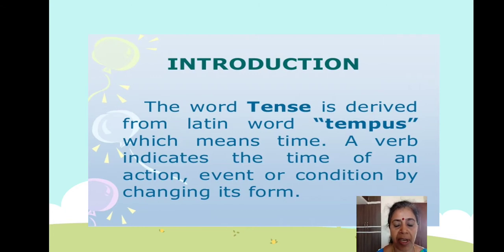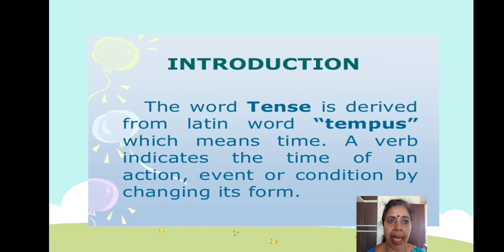Time. So a verb says the time of an action. The tense tells us the time of the action. What is that action? The work, isn't it? The work that is done changes its form according to the time. So tense means time.